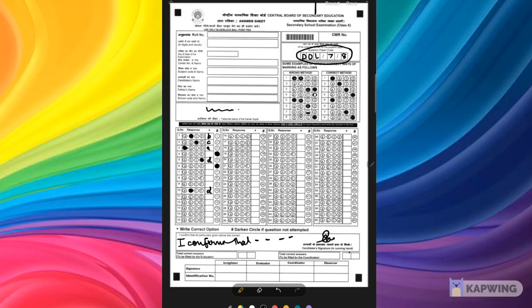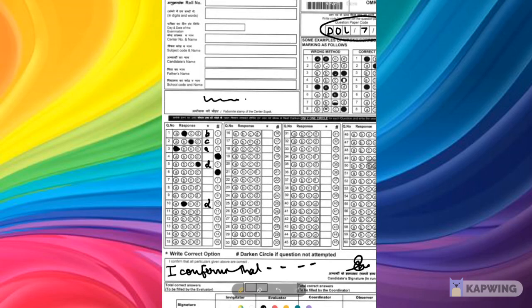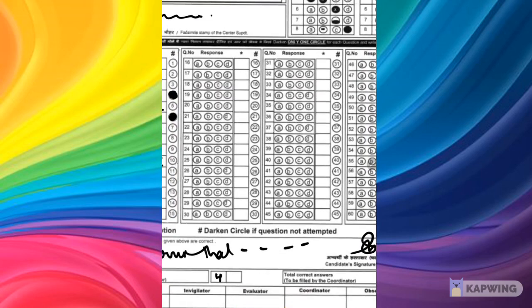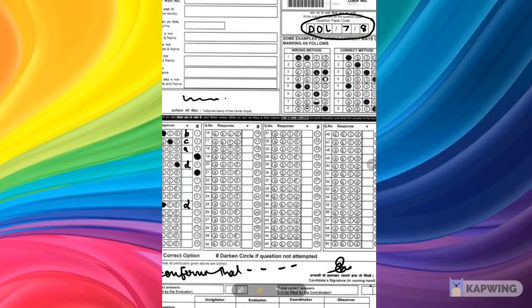Now it is written total correct answers to be filled by the evaluator. Here the evaluator is going to check and will write. Suppose you have attempted the correct answers, this is 42. So you will be given marks for 42 correct answers. Similarly, here also the coordinator is going to write 42.